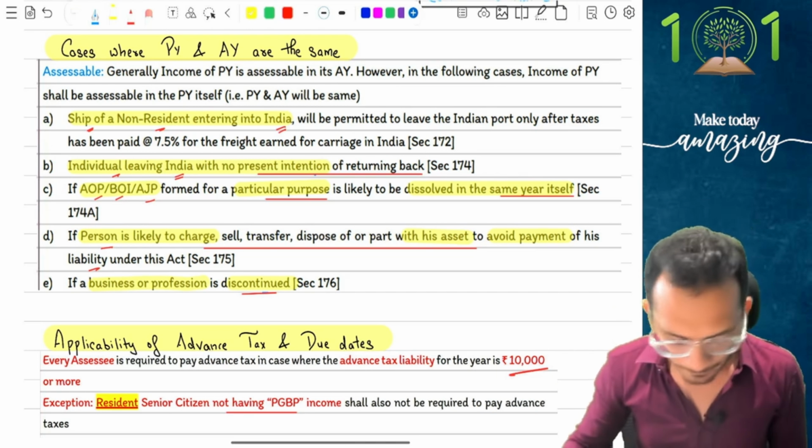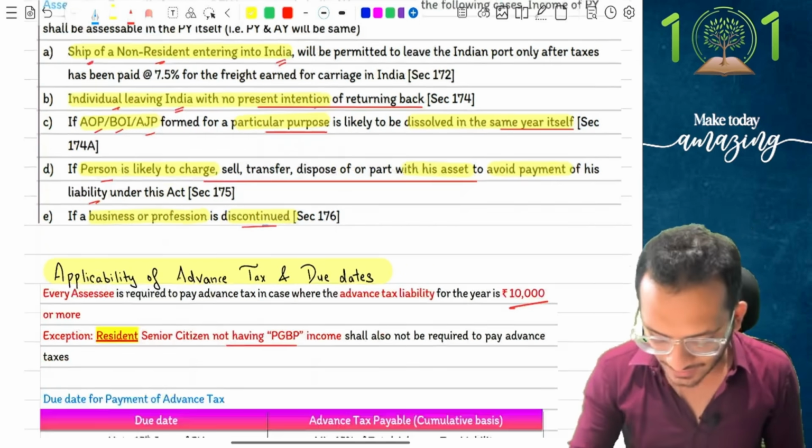That was case number 1. Case number 2, applicability of advance tax. Income tax says you are going to be liable for advance tax only if your advance tax liability is 10,000 rupees or more. If it is 10,000 rupees or more, you have to pay advance tax in the current year, except for one person, a senior citizen who is not having PGBP income. A senior citizen not having PGBP income will not be liable to pay advance tax.